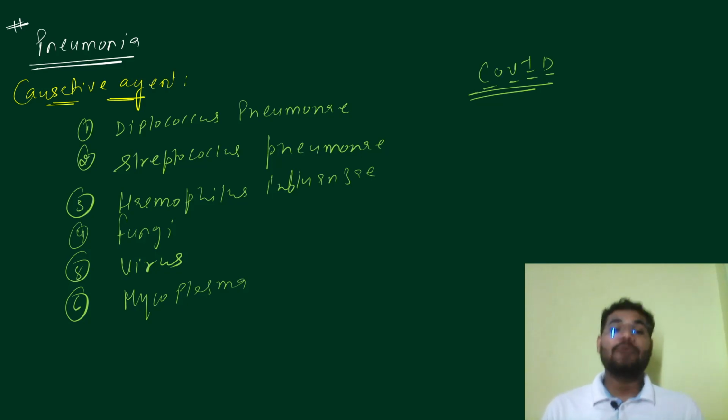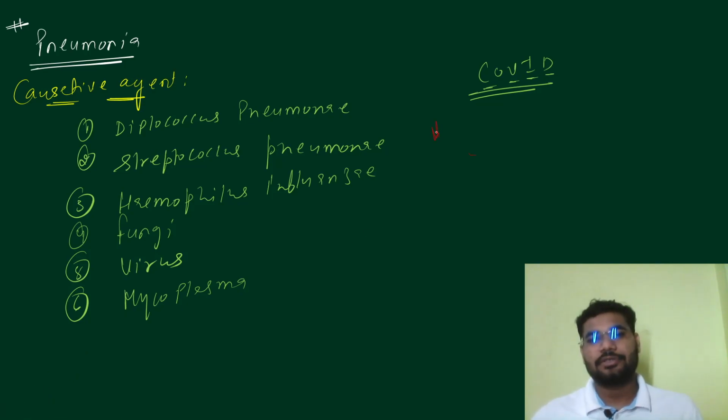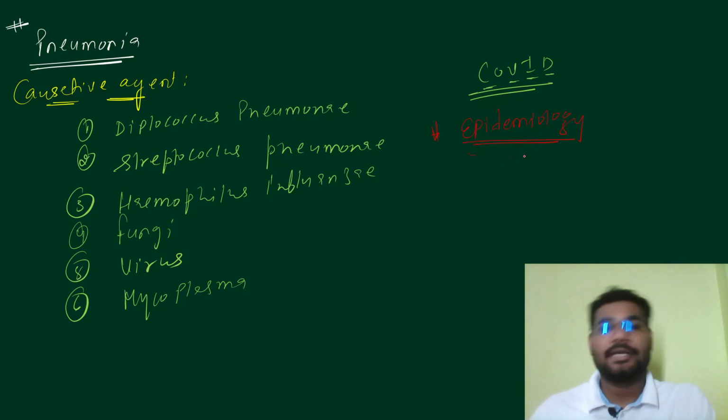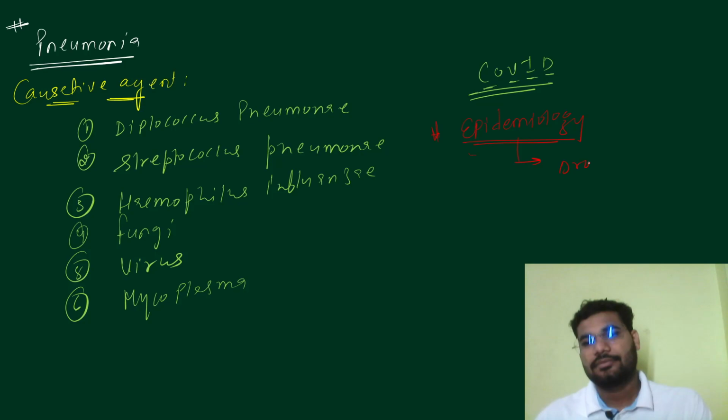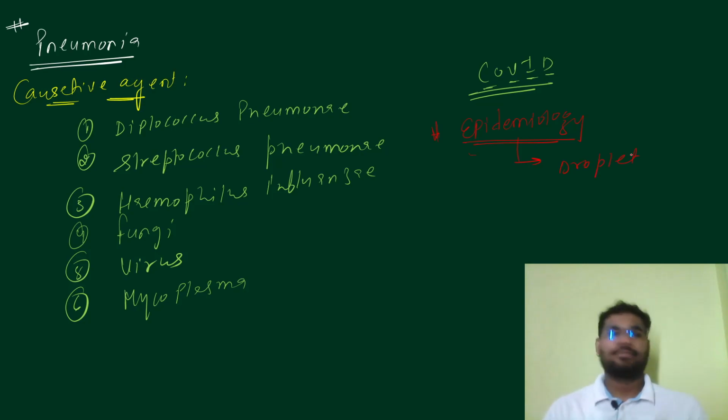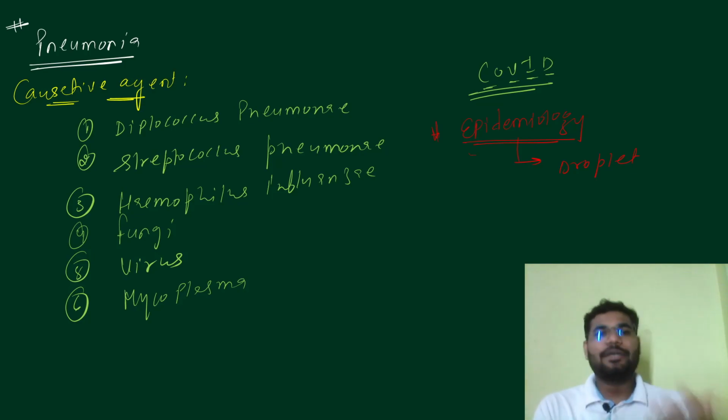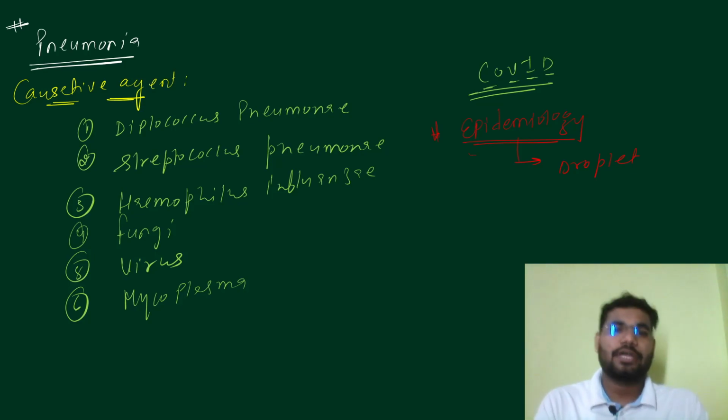Let us now talk about how the disease is spread. What is the mode of transmission? Epidemiology. Pneumonia is spread through droplet infection. Let's say I'm suffering from pneumonia and I'm talking with you without any precaution, without any mask. The droplets which I'm passing during talking, if you inhale them, then there are chances that you can also get pneumonia.